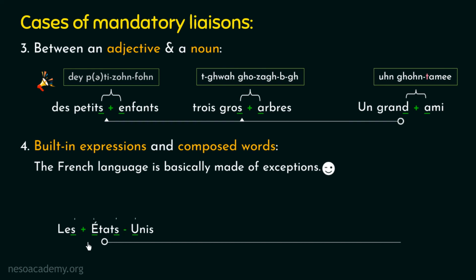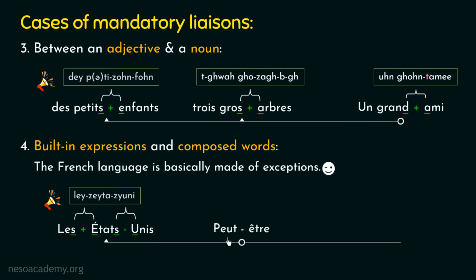And after applying the liaison, we will pronounce it as les États-Unis. Les États-Unis. I am repeating it again. Les États-Unis. It means the United States. So that's all about this example. Now we will move on to the second example.